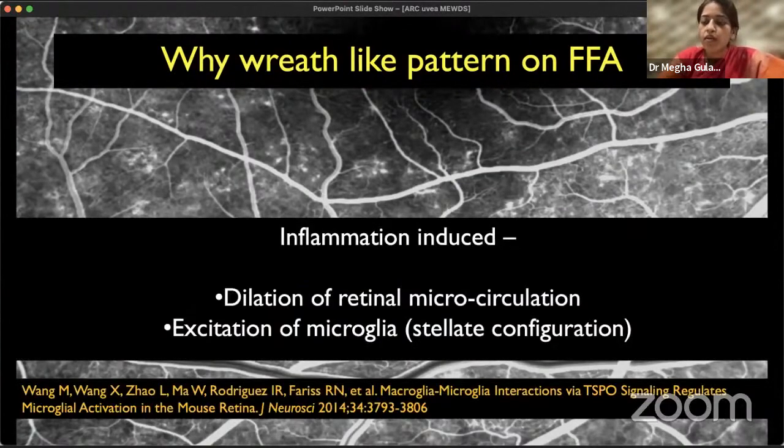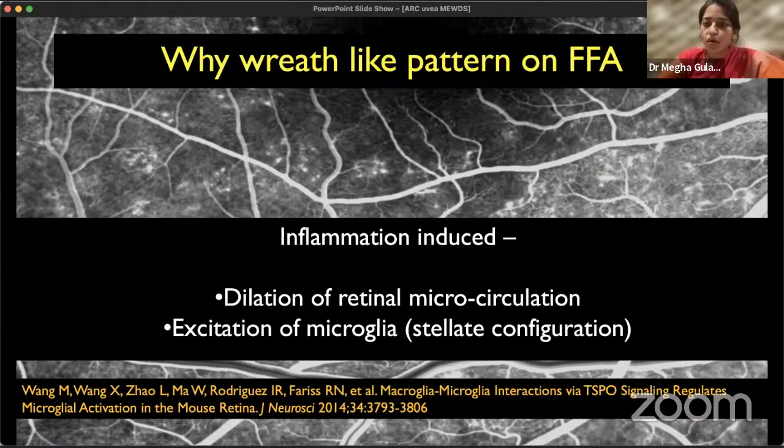Now there have been two explanations given for it. As I told you, it usually involves the outer retina, so the retinal microcirculation can get affected. There is dilation of the retinal microcirculation, so the middle and deeper retinal microcapillaries cause the hyperfluorescence. As well, in inflammation, as we know, the microglia have a stellate configuration. In this inflammation, there is excitation of the microglia, which extend vertically, and each microglia also interacts with the others. This stellate configuration of microglia corresponds to the wreath-like pattern we see on fluorescein angiography.